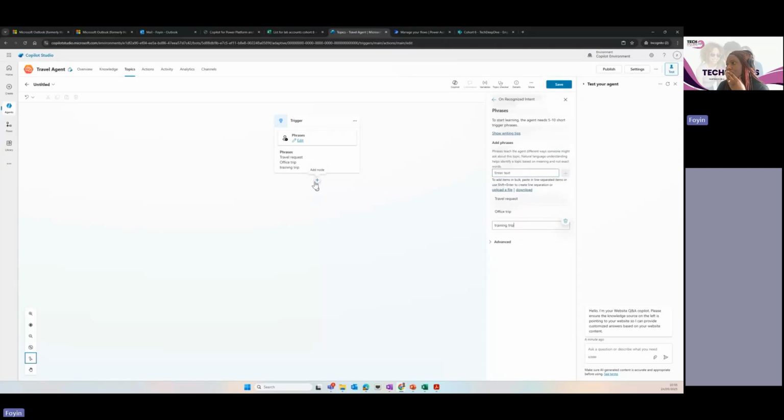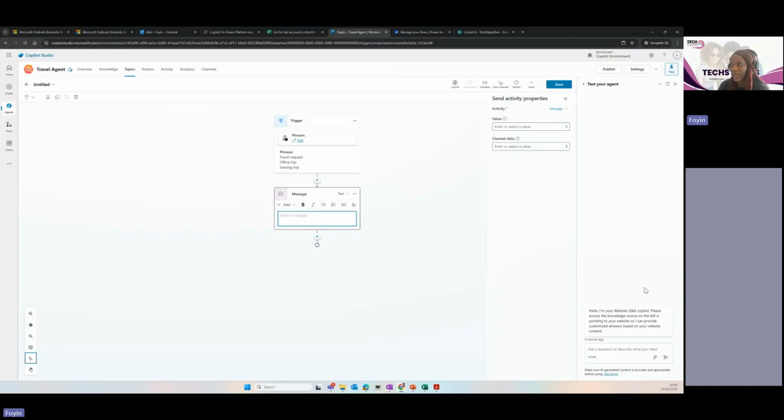Okay. So if any of these phrases come up or anything related to them, then it starts the conversation. So these are the different things that we spoke about in terms of the nodes, right? So what do you want to say? You can say message, which is something like what you're saying here. Hi, I'm a travel agent. I'm here to help you. So that's fine. I'll just type something: travel agent. Okay.